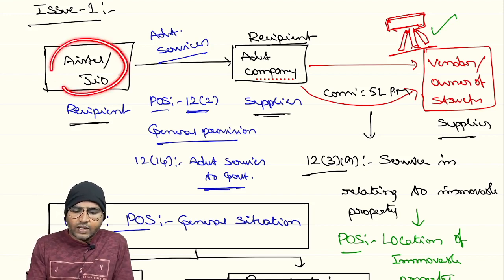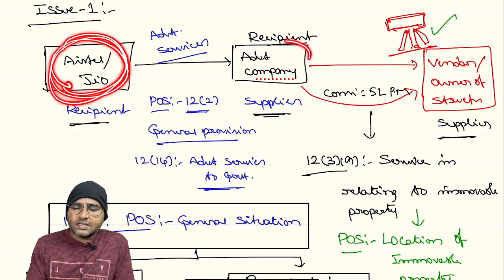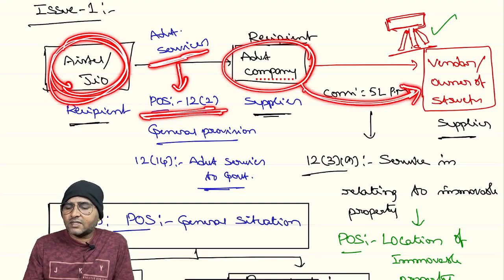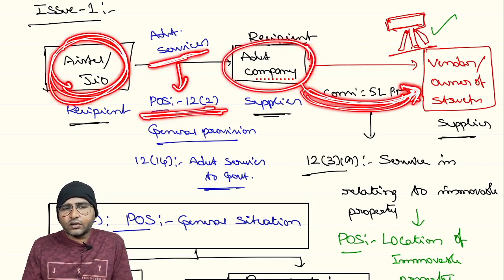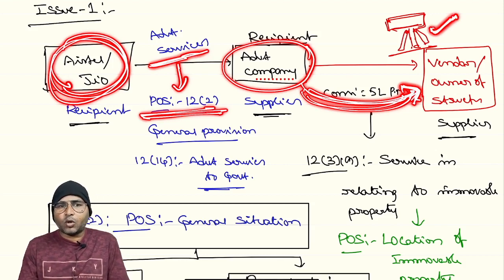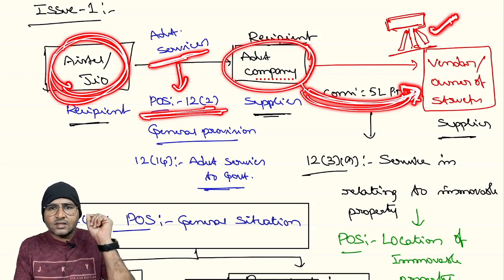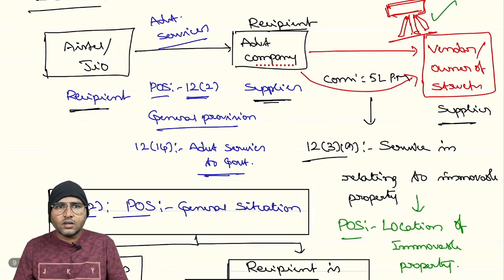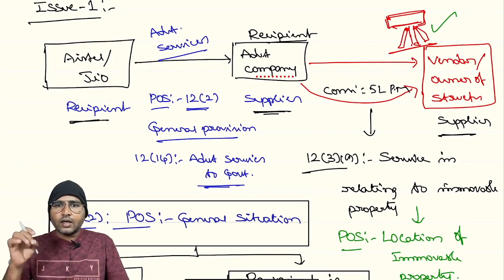Where a person gets advertisement services from the advertisement company, that is an advertisement service, and the place of supply is determined as per section 12 subsection 2, the general provision. But where the advertisement company gets services like renting or letting out of a supporting structure for placing banners or advertisements, the place of supply will be the location of such immovable property. It is not an advertisement service. This is a service in relating to the immovable property. This is issue number 1, right? Pause the video and note down.